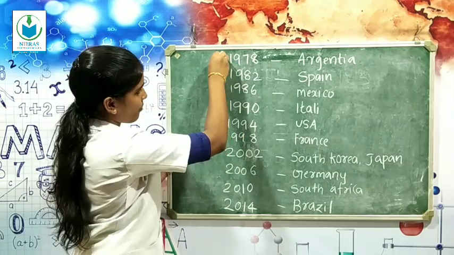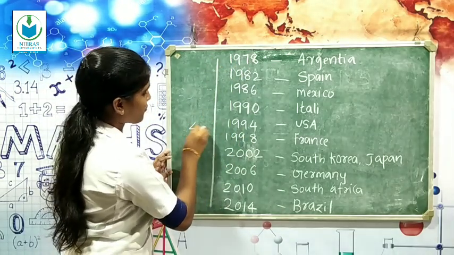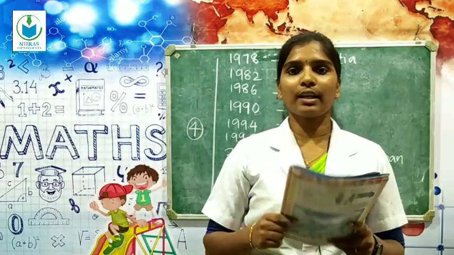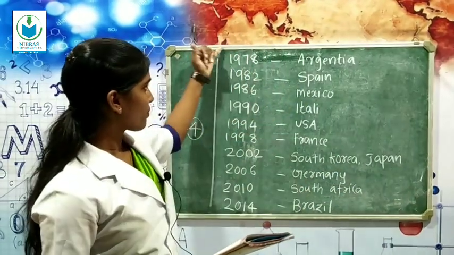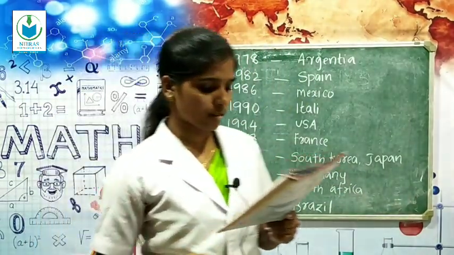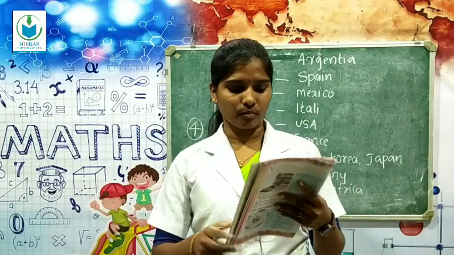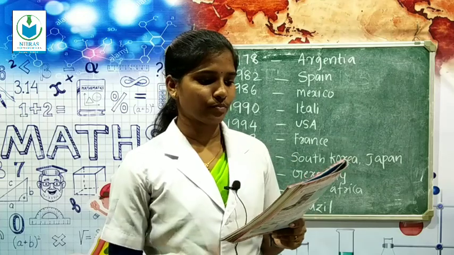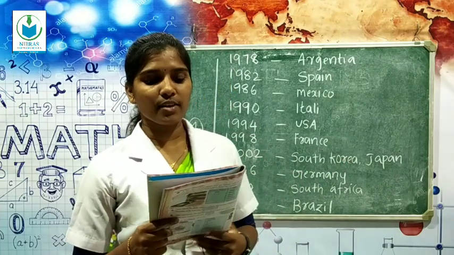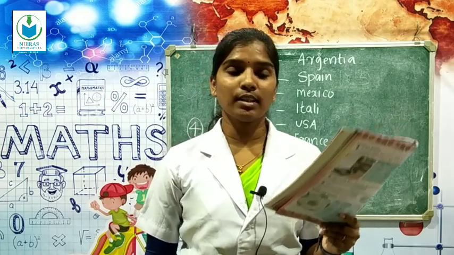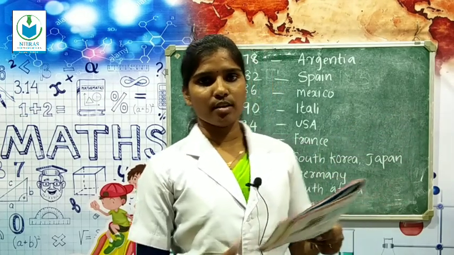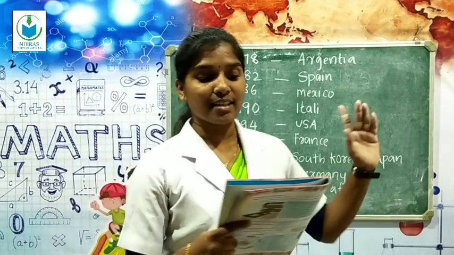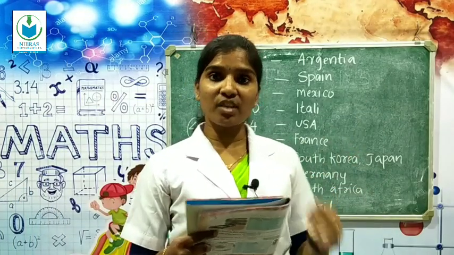So here the gap is 4 everywhere. So all of you clear? Just look at this and check with your answer. Then take the next page, page number 21. Here are 2 questions. The first question: the next World Cup will be held in which year? The last one is 2014.